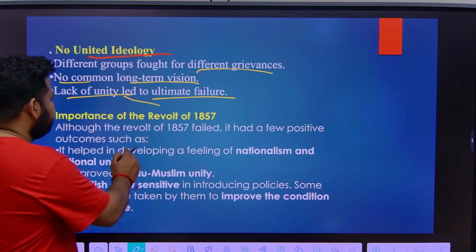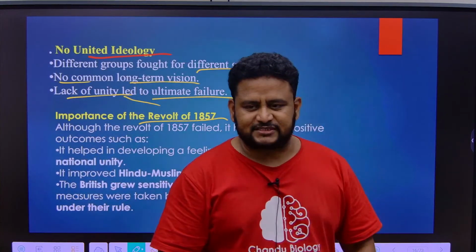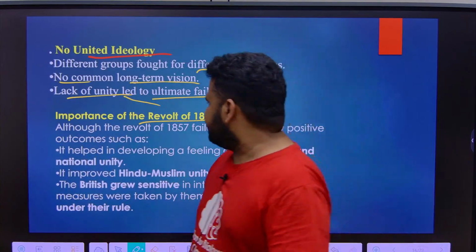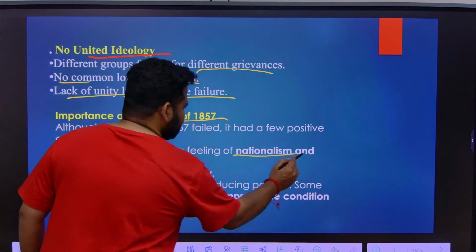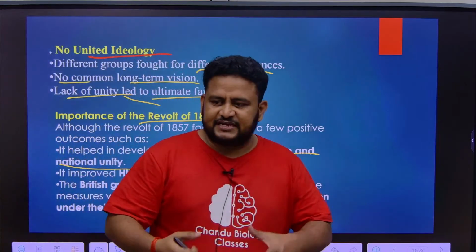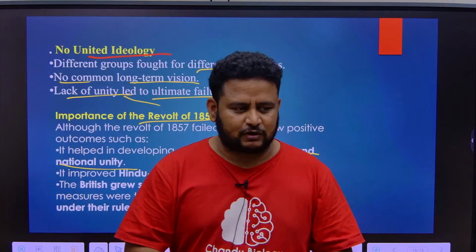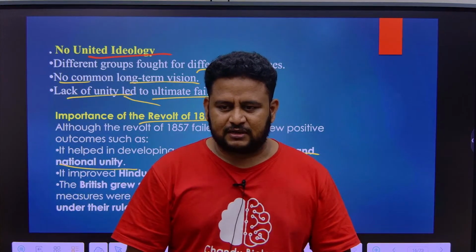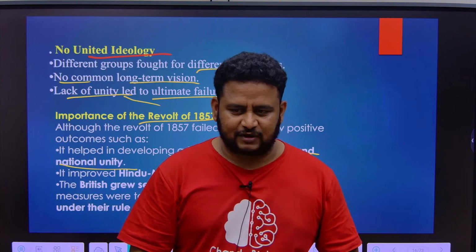Next thing is the importance of the revolt of 1857. Although it was a failure, there are some positives you can see. Though the revolt failed, it had a few positive impacts. It helped develop a feeling of nationalism and national unity. For the first time, we Indians as a single unit fought against the British. Before that, there were various other wars like the Anglo-Maratha Wars, Anglo-Mysore Wars, Carnatic Wars, Sikh Wars, Punjab Wars.